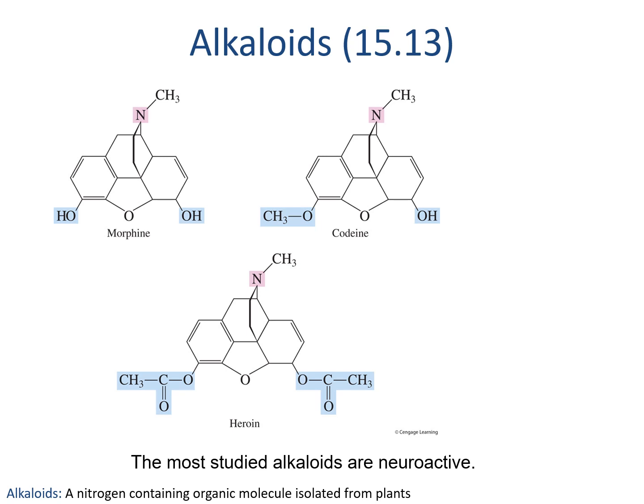In the last lesson, we talked about how many neurotransmitters and drugs like caffeine and nicotine are amines. Nitrogen-containing molecules that are extracted from plants are called alkaloids. Caffeine and nicotine are both examples of alkaloids, but so are all the opioids. The opioids all act similarly biologically because they all have similar shape and functional groups.